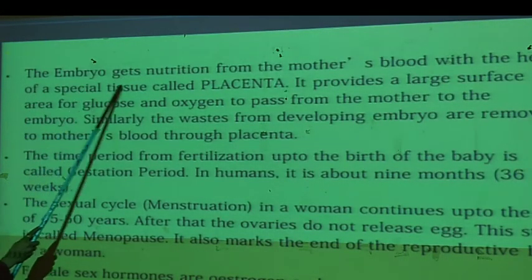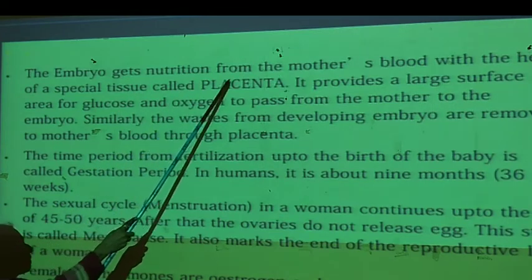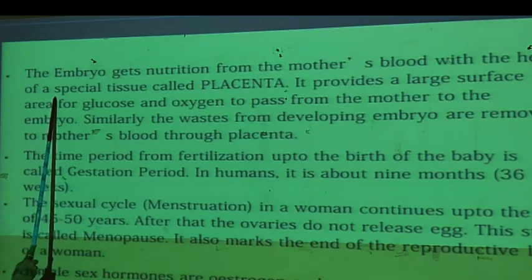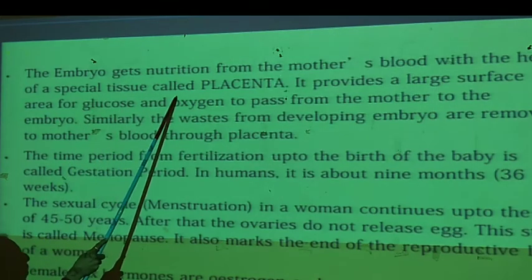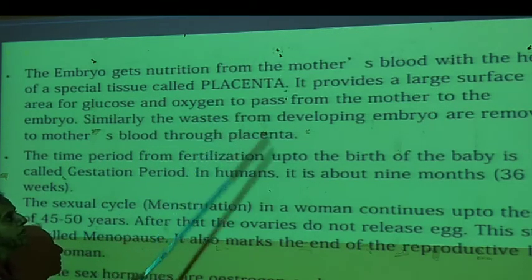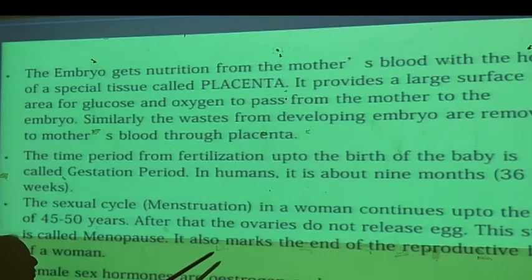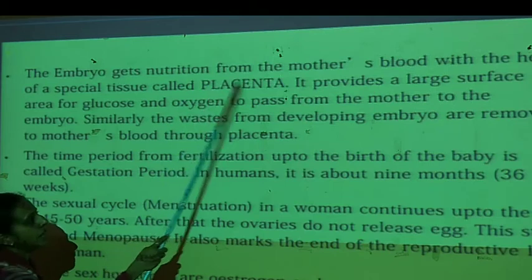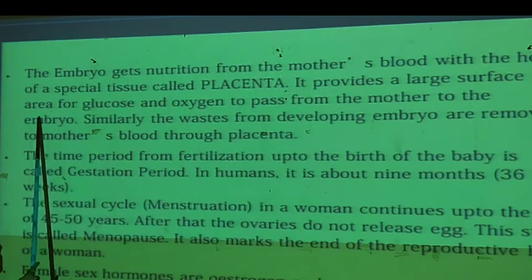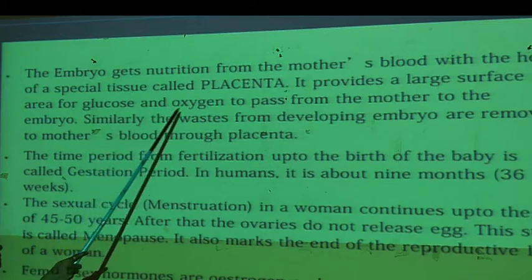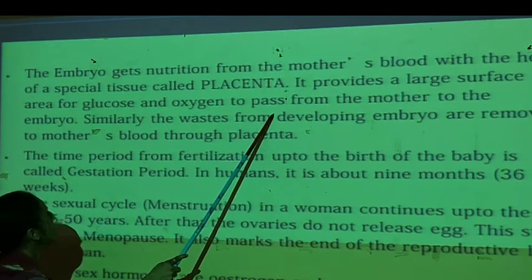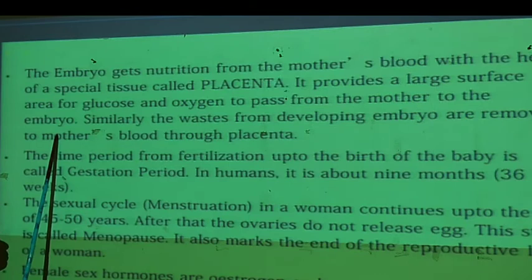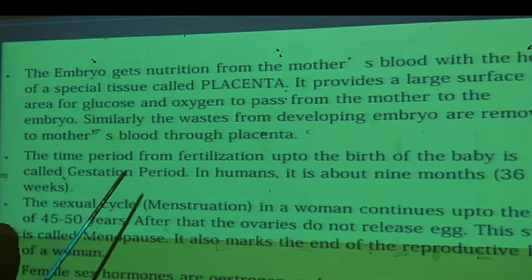The embryo gets nutrition from the mother's blood with the help of a special tissue called the placenta. This pipe-like structure, the placenta, provides a large surface area for glucose and oxygen to pass from the mother to the embryo. So throughout the 9 months, the placenta is used for nourishment from the mother's body to the fetus.